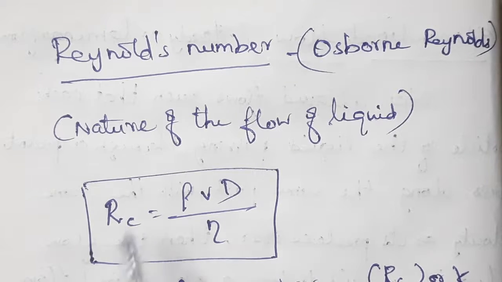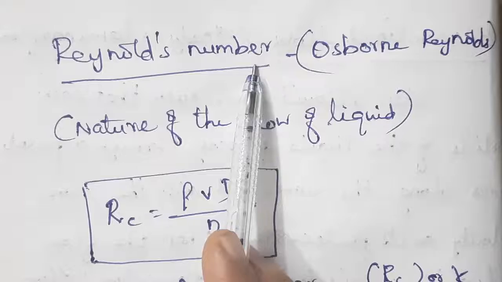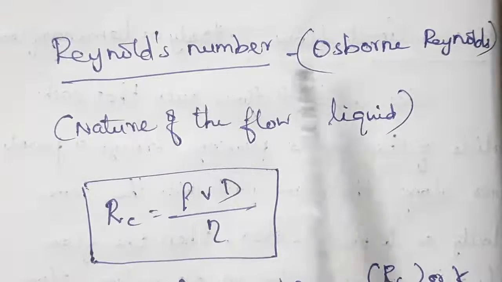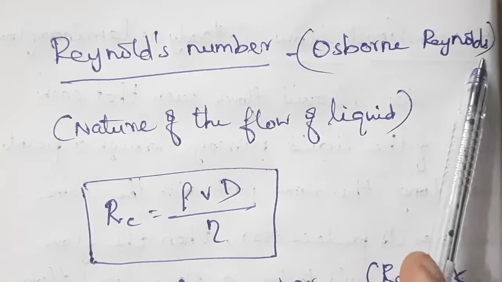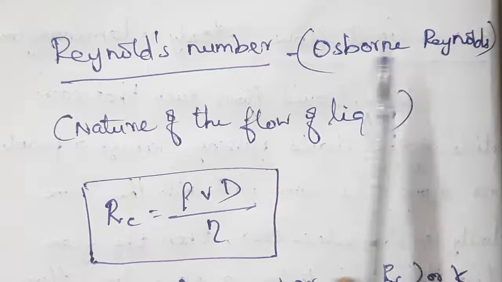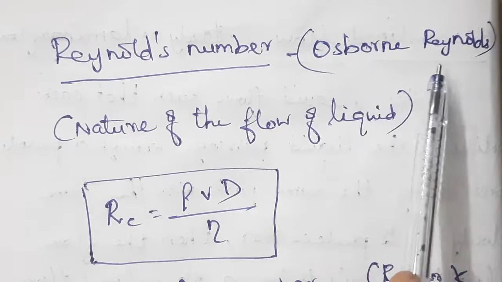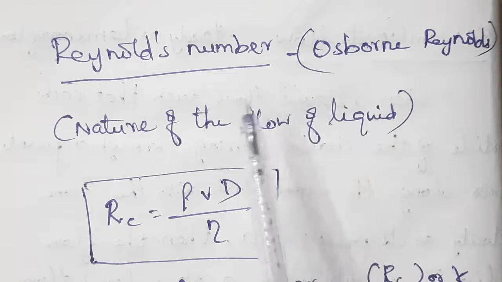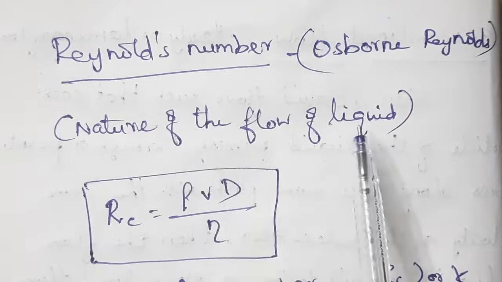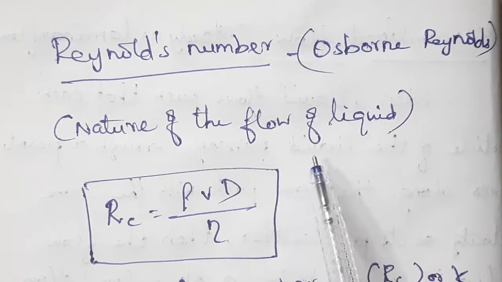The next topic is Reynolds number. It was explained by Osborne Reynolds. Osborne Reynolds explained the nature of the flow of liquid by means of an equation.